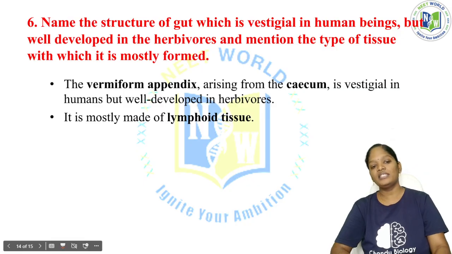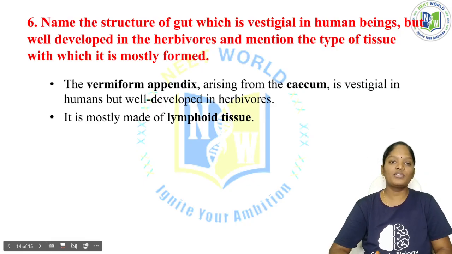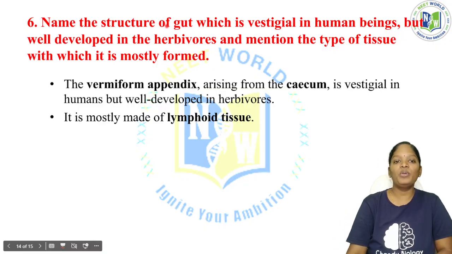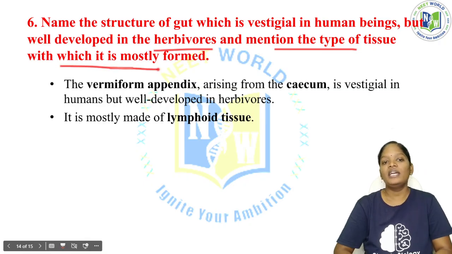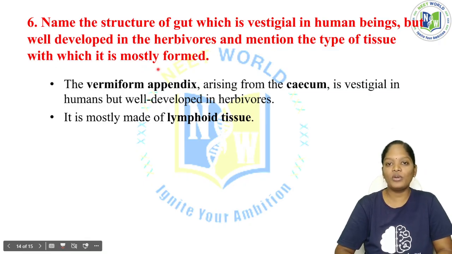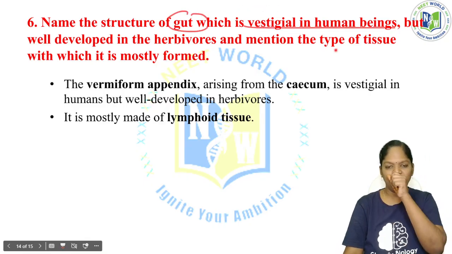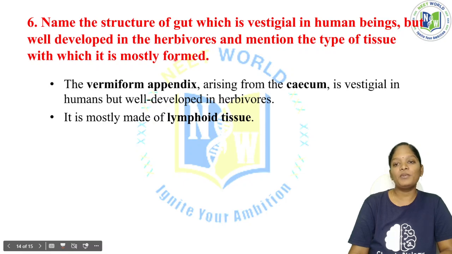Now the next question will be: name the structure of the gut which is vestigial in human beings but well developed in the herbivores, and mention the types of tissue with which it is mostly formed. See here, first, what have they asked? Name the structure of the gut which is vestigial in human beings. What is meant by vestigial? Vestigial means its function is not necessary. So that structure has no function in the human body, and that is called a vestigial organ.